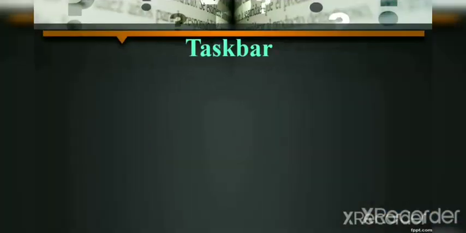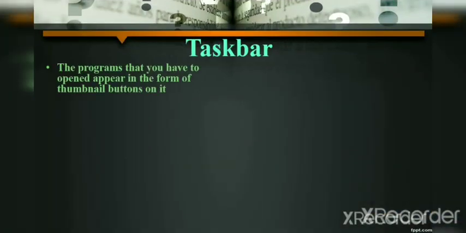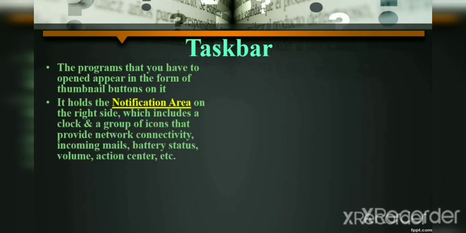Now the last part of taskbar is where the programs that you have opened appear in the form of thumbnail buttons. It holds the notification area on the right hand side. What is the notification area and what does it contain?